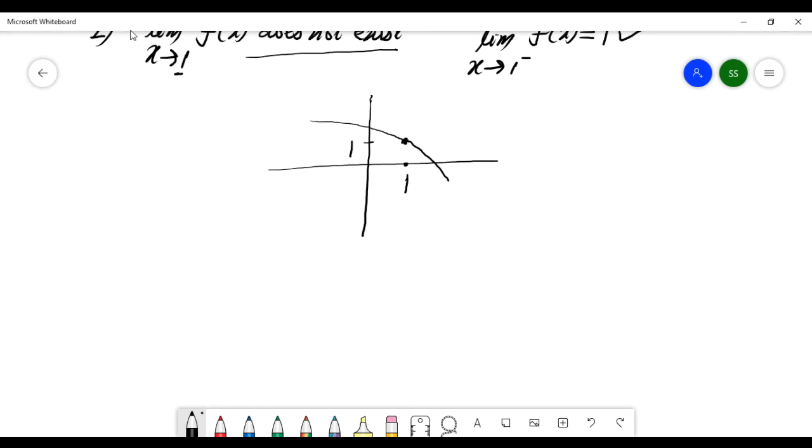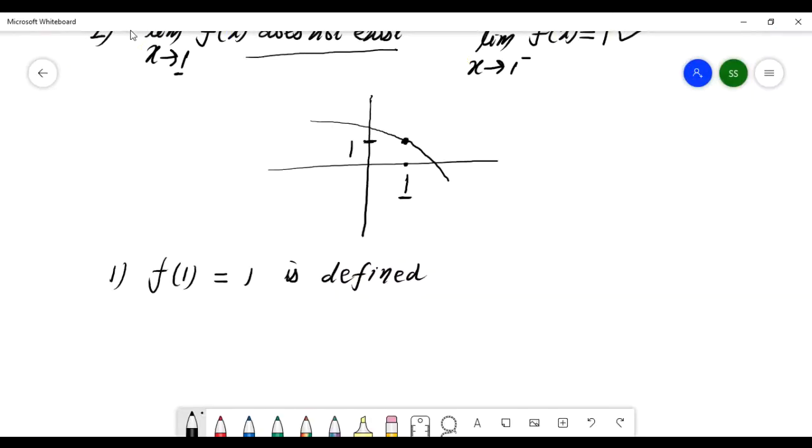It means, number 1 condition: f of 1 equals 1 at this point. So f of 1 equals 1. This is defined.